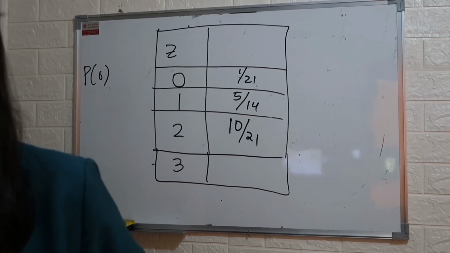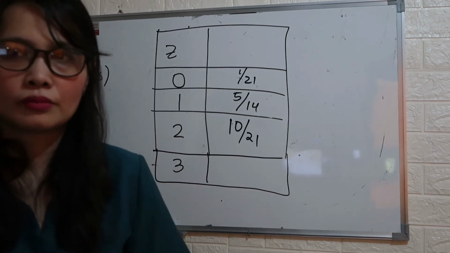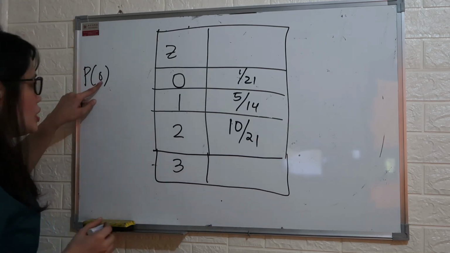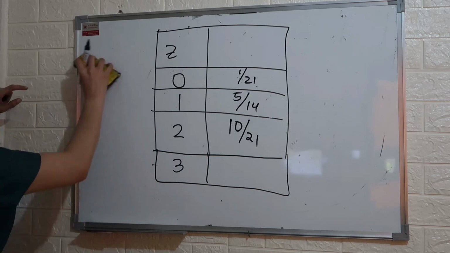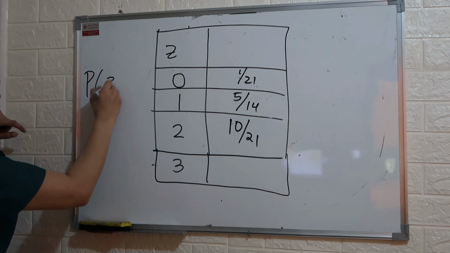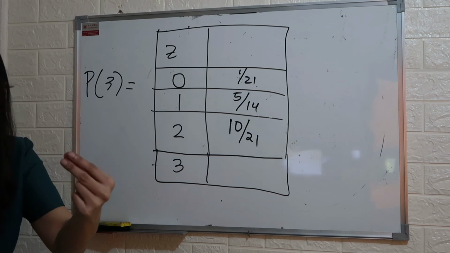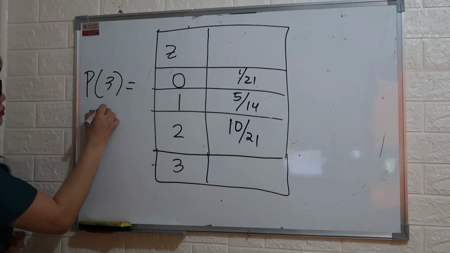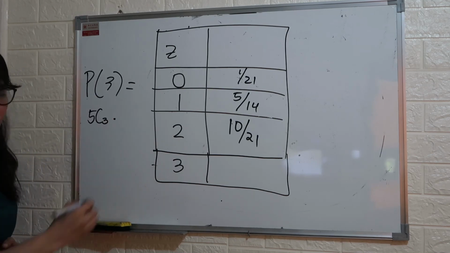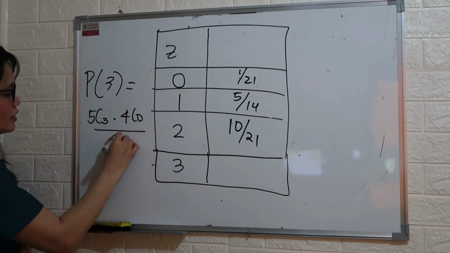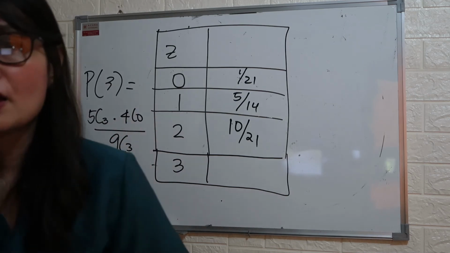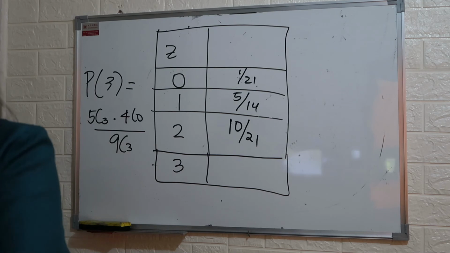Count all the possible outcomes and then get the 5, because there are 5 blue marbles. So if we need to get the probability of getting 3 blue marbles, that's 5 taken 3 multiplied by 4 taken 0 over 9 taken 3.